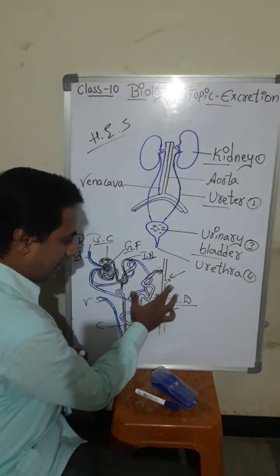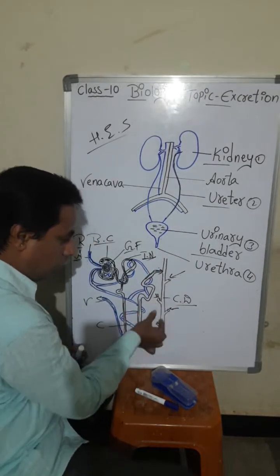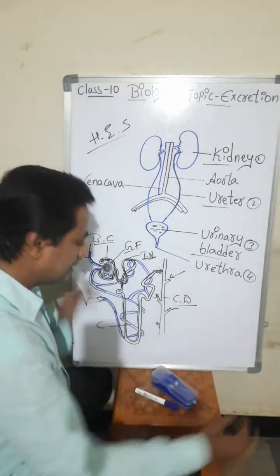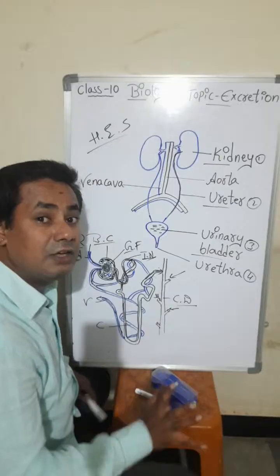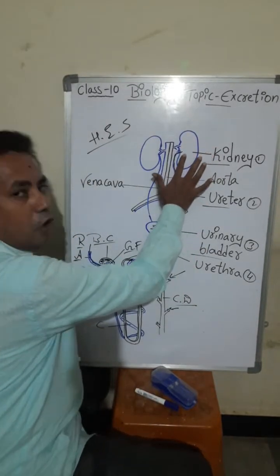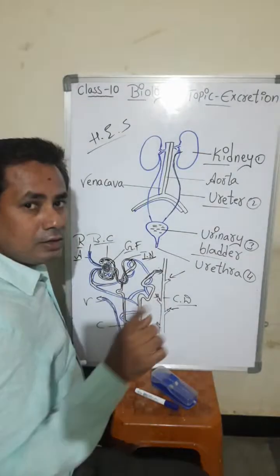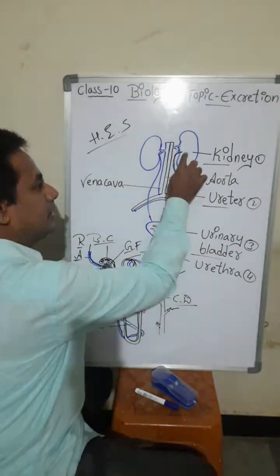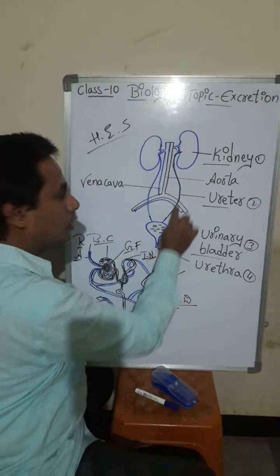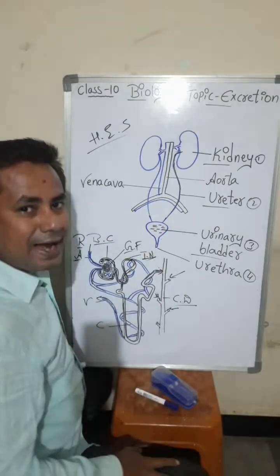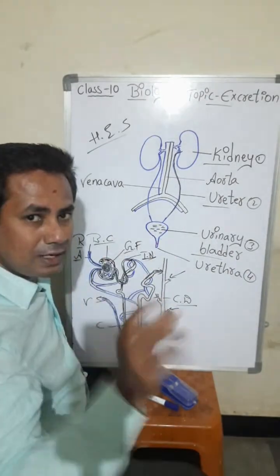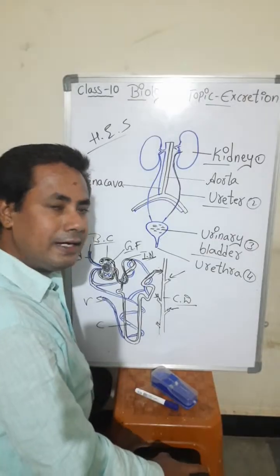This collecting duct has so many nephrons connected, students. So many other nephrons are connected. They will release the waste material in the form of urine. That urine is formed inside the kidney from the nephrons. That urine will pass through the ureter, okay, and be collected in this bladder, that is the urinary bladder, temporarily, and through the urethra the urine is eliminated outside.